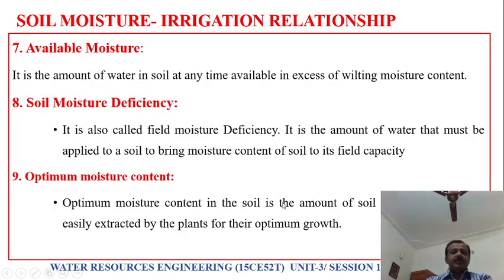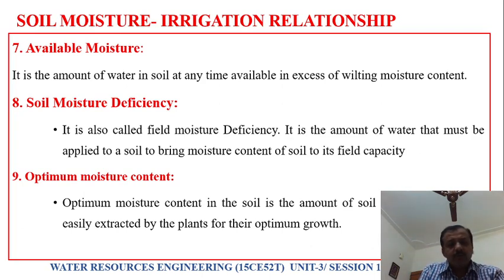Next, available moisture. It is the amount of water in the soil at any time which is available in excess of the wilting moisture content. Whatever water is present in the soil that can be extracted by plants, we call it available moisture.